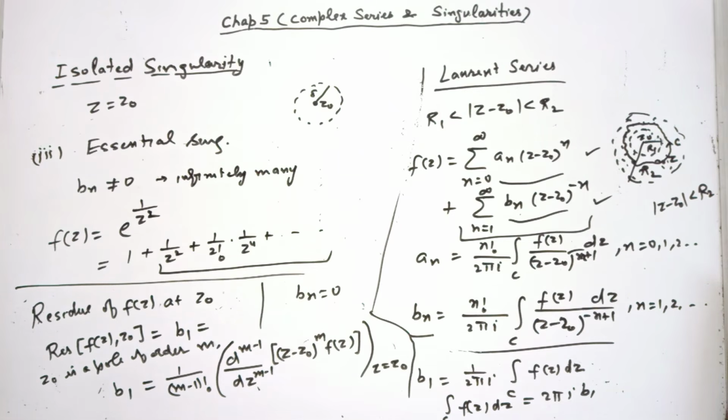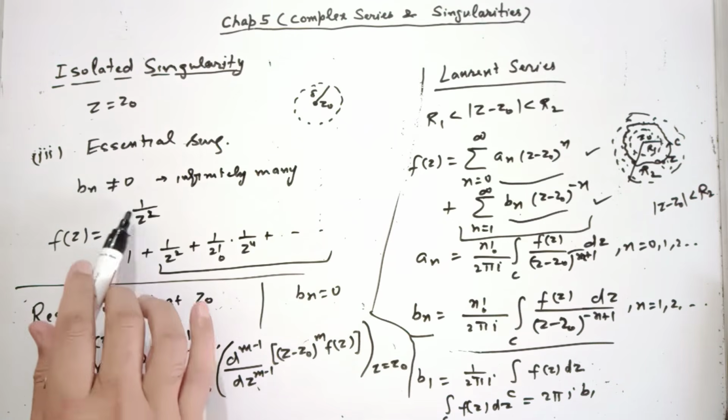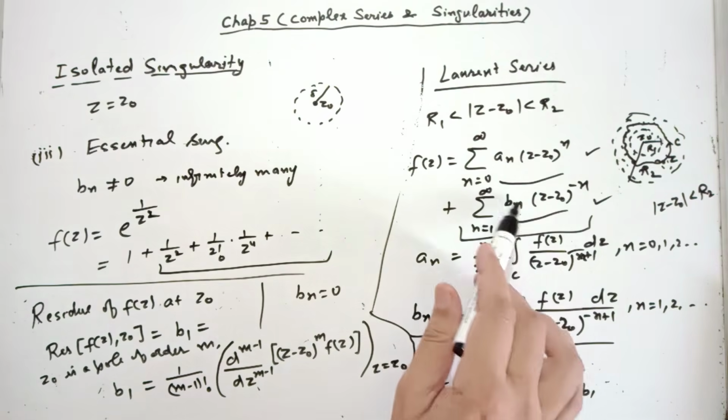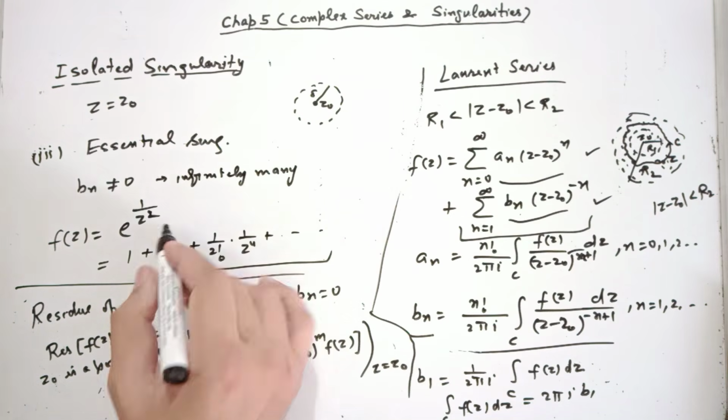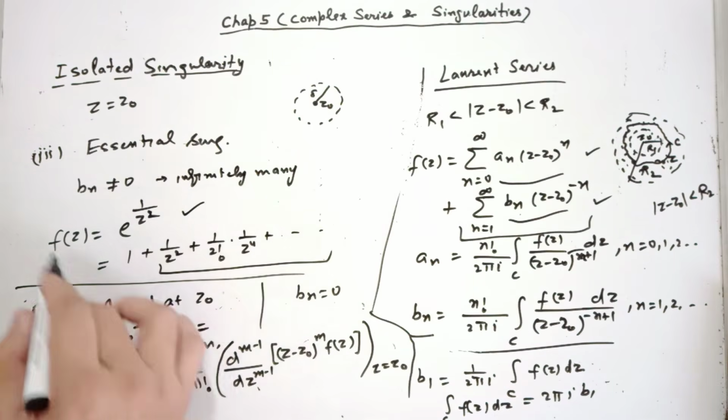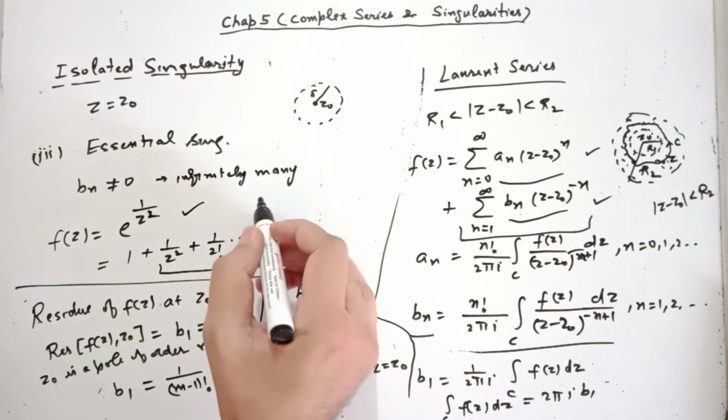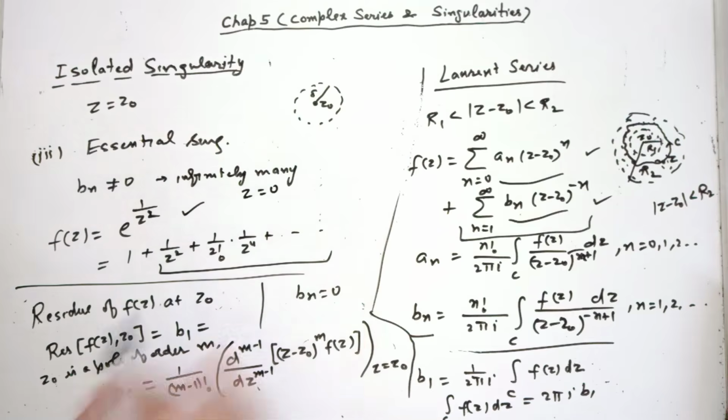Okay, third type of singularity is essential. In case of essential, you have no formula. You have to write the function in the form of Laurent series and then see what is the coefficient of 1 over z minus z0. For example, in this particular example, z equal to 0 is essential singularity.